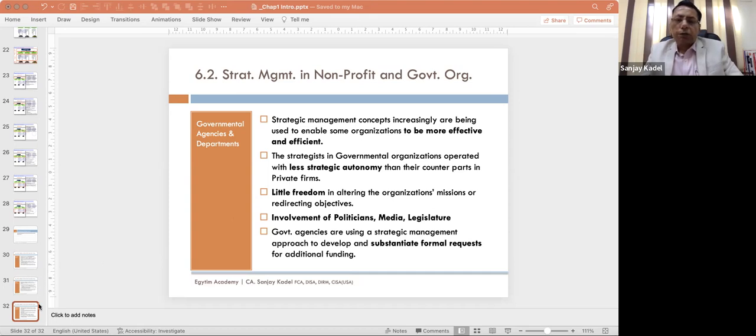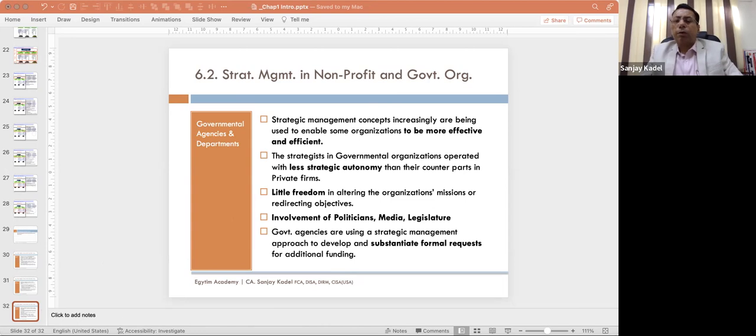Then what are the stages in strategic management? These are the same things we already discussed: developing vision, mission, goals and objectives, environmental and organizational analysis, formulating strategy, implementation of strategy, and then evaluation and control. So this helps us in concluding this particular chapter number 3. What is chapter number 3?